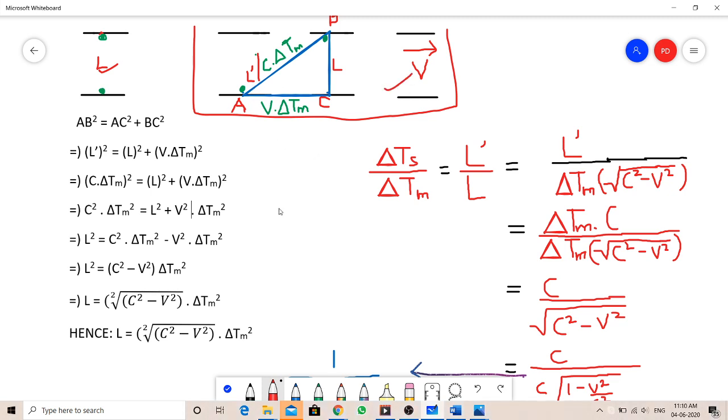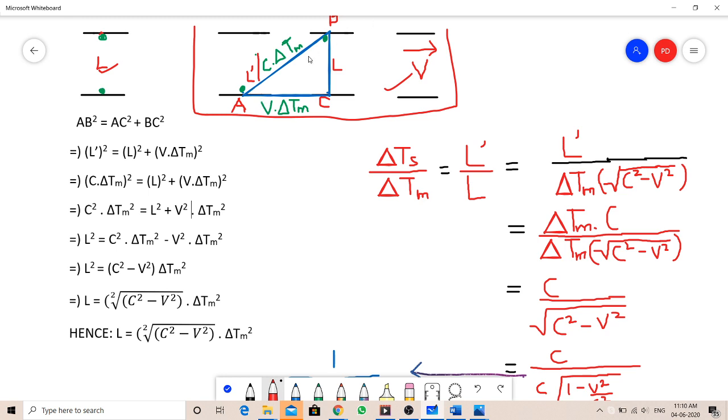We're going to measure this discrepancy and derive the equation using the famous first theorem of mathematics, the Pythagoras theorem.